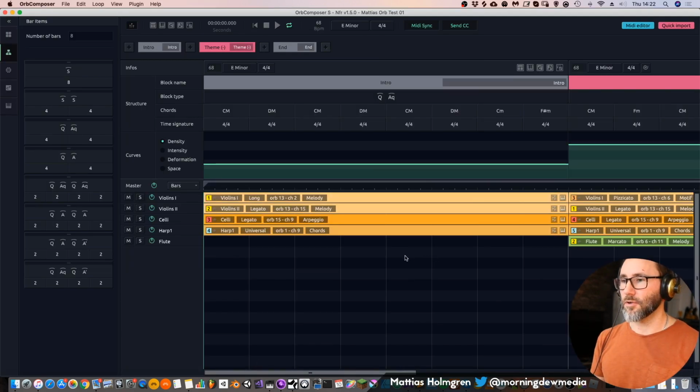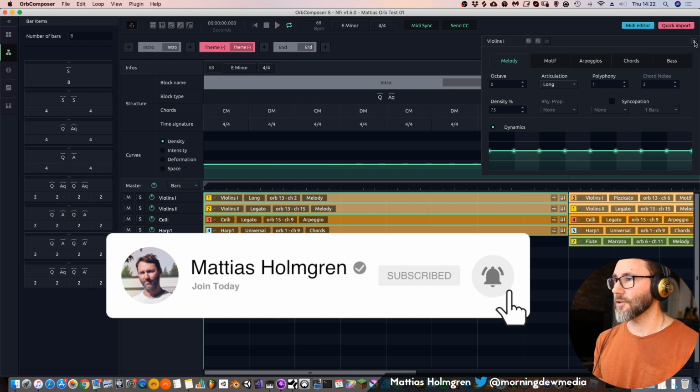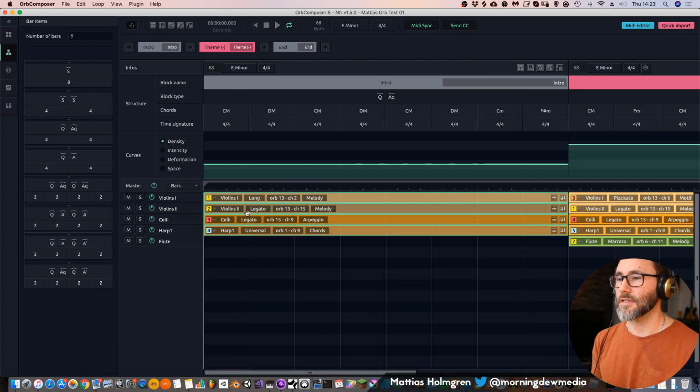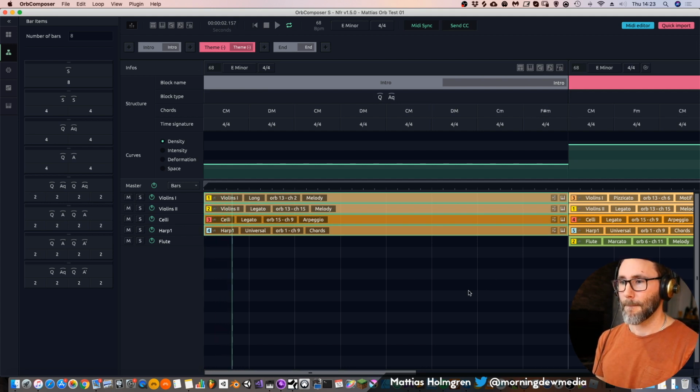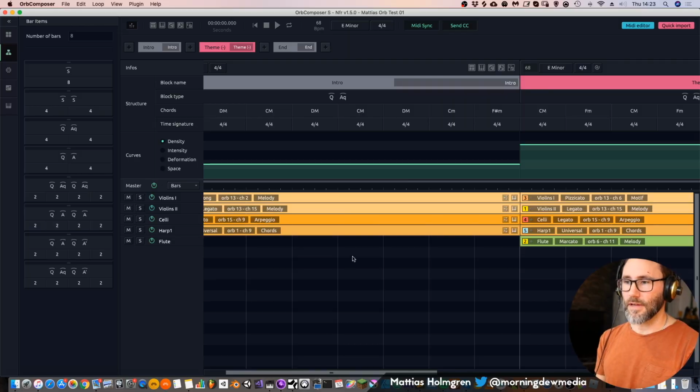So if we don't like a melodic idea that's generated by Orb Composer, we can always just select all these and right click and select recreate clips. And that will basically run the AI algorithm again, and it will regenerate different ideas for us. Let's listen to this idea. So let's regenerate this first idea and listen to the clips again.